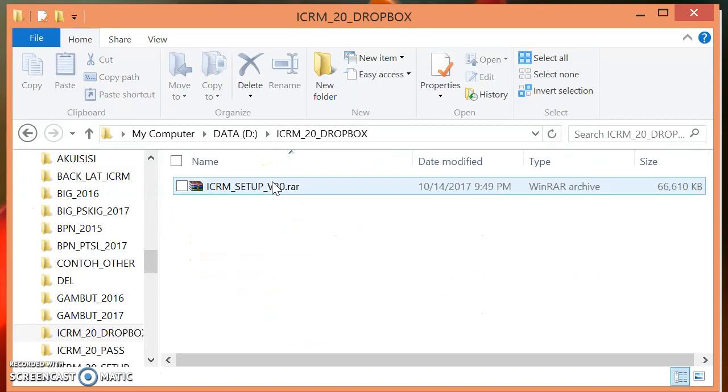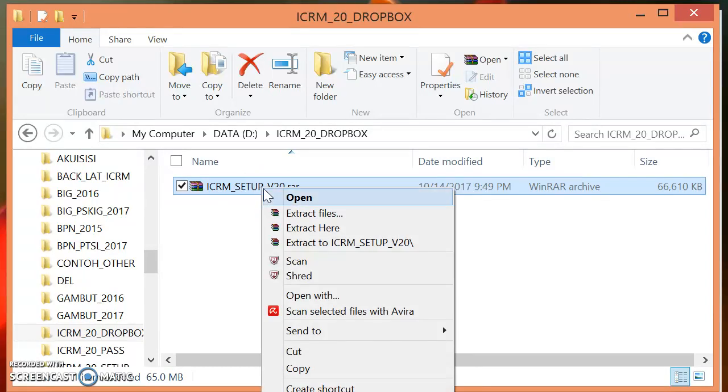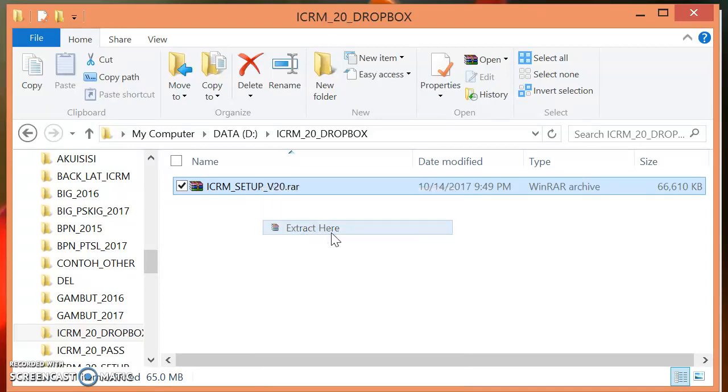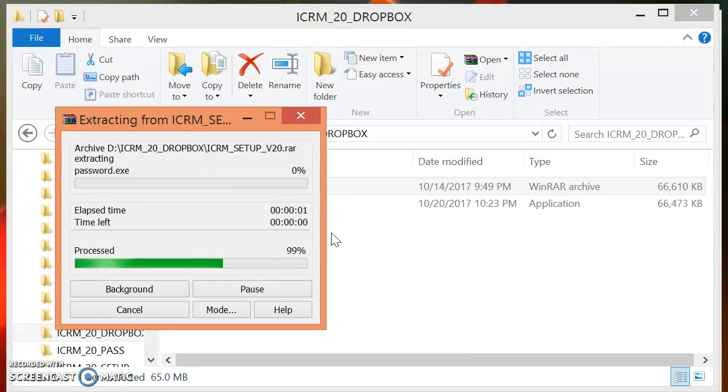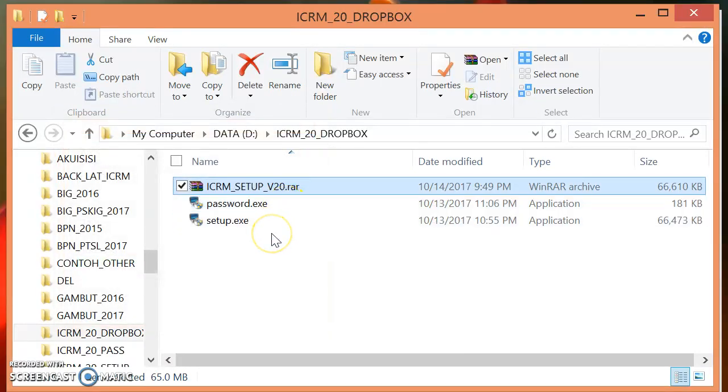Open the directory D, folder ICRM_20 Dropbox. This is the file that we sent via Dropbox link, namely ICRM_setup V2.0. Now we need to extract this file using appropriate unpack software. Just right mouse click and we got the Jakarta Building Characteristics version 2.0 installer.